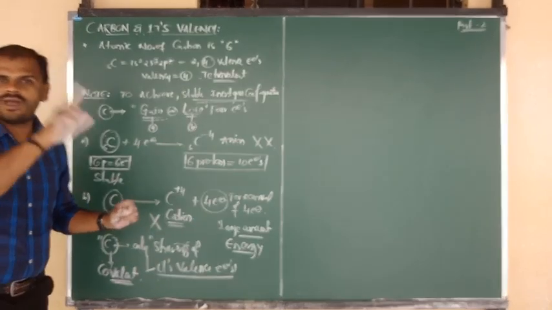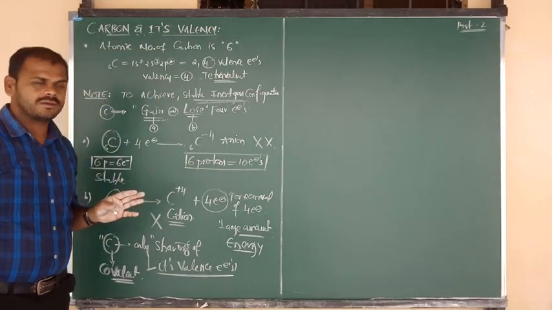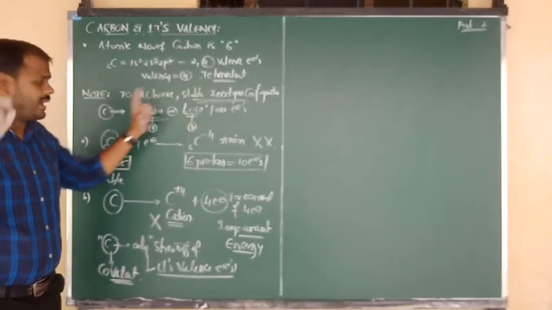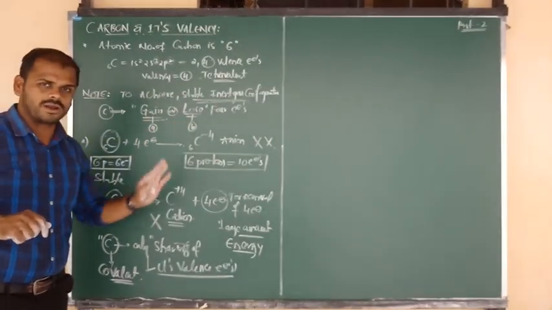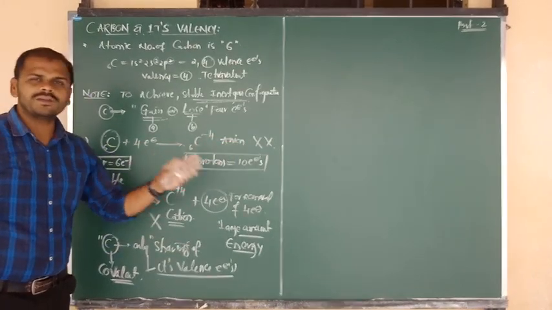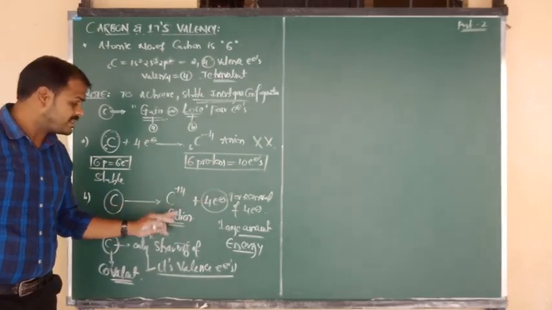Okay now, final conclusion. Carbon contains only 4 electrons in the outermost shell. So to get a stable inert gas configuration, carbon needs to either gain or lose 4 electrons. But by the gain of 4 electrons, C minus 4, the condition will be more difficult. By the loss of 4 electrons, okay, now you are getting the C plus 4 cation.